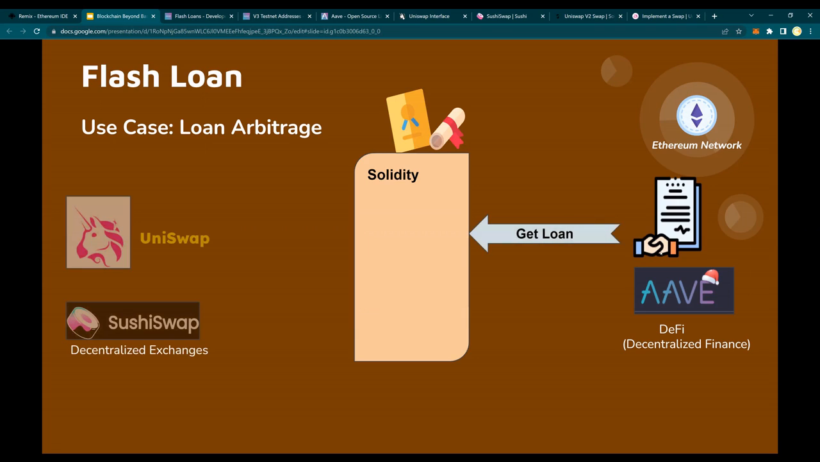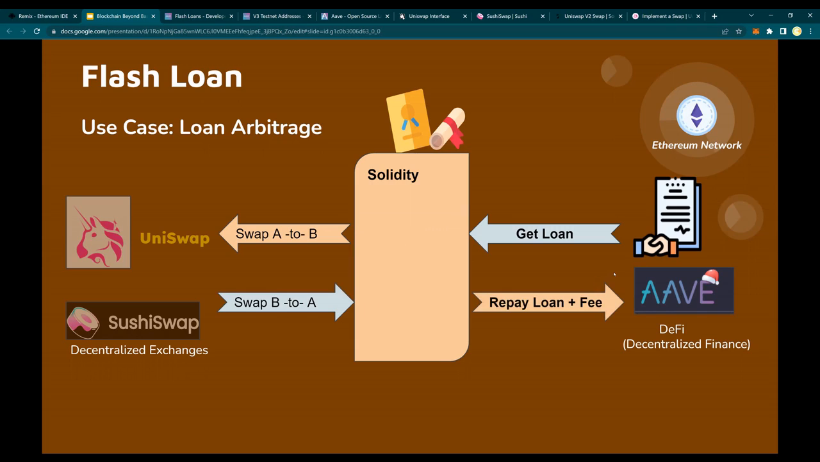So we get the loan from AAVE, 1 ETH or however much you want. Swap it on Uniswap from token A to B. And then on a different exchange, doesn't have to be Sushiswap, it can be anything, you can reconvert back to A. So get the loan in the form of A, swap A to B, then again on a different exchange, swap B to A, and then return the loan with a small fee. The lending pools, the decentralized platforms that lend that loan to you, expect a fee in return. And all of this is done in one single transaction.